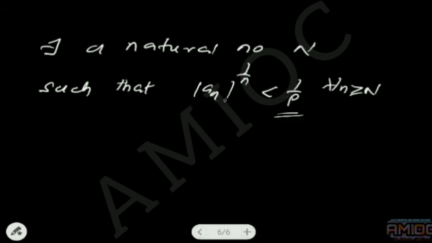That means mod an whole power 1 by n is less than 1 by rho for every n greater than or equal to capital N. I am labeling this as equation A. In the first part, from here, we made some arrangements and proved by the comparison test that the series is convergent.